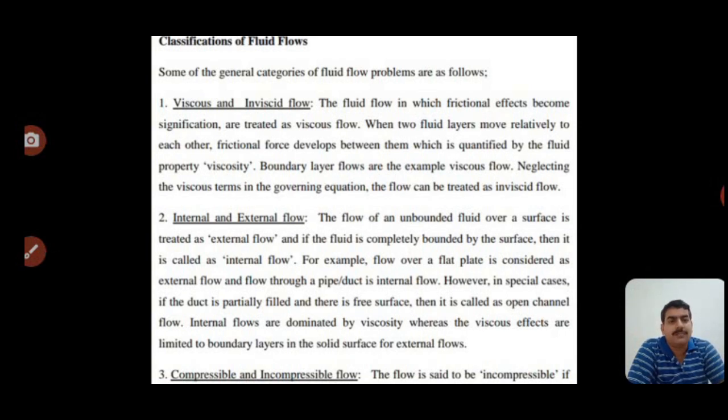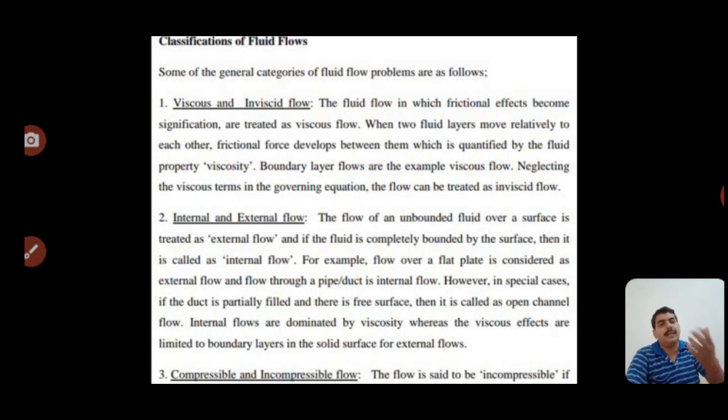Viscous flow. When we have taken a glass plate, then we drop a bucket of water, water can easily go from one place to another place, easily flow.